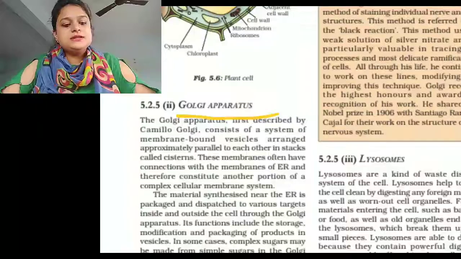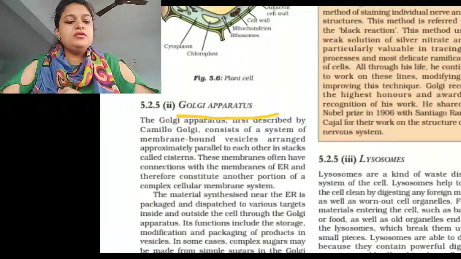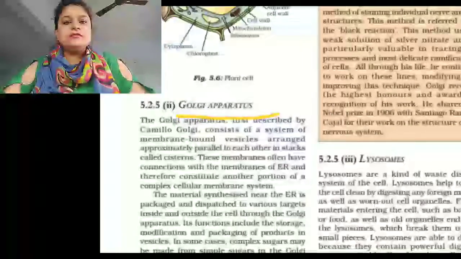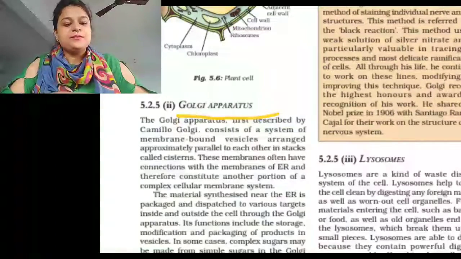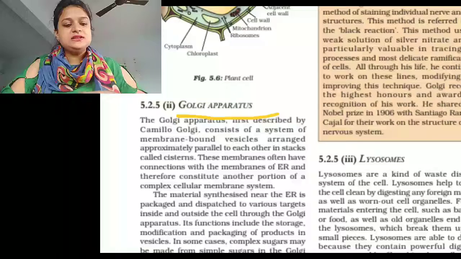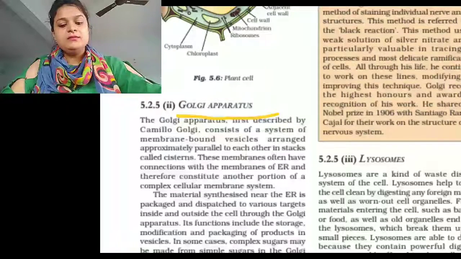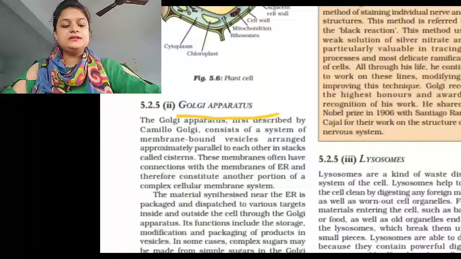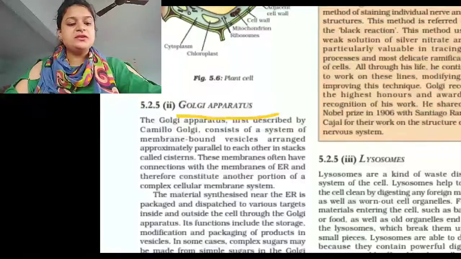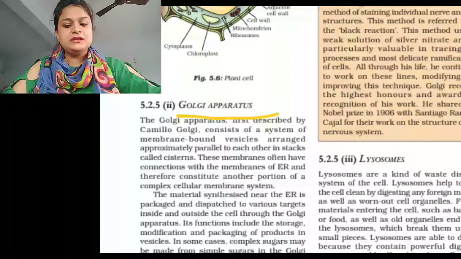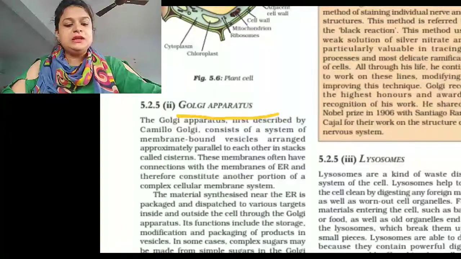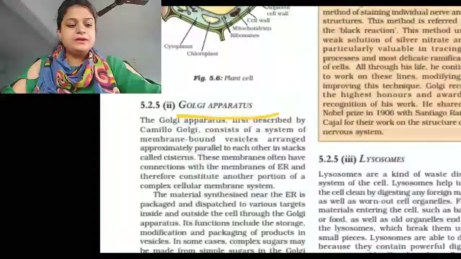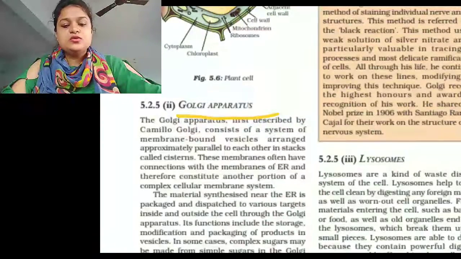Golgi apparatus consists of a set of membrane-bound, fluid-filled vesicles, vacuoles and flattened cisternae. Cisternae are usually stacked together in parallel rows. Golgi apparatus exists as an extensive network near the nucleus in the animal cell. However, the plant cell contains many free, distinct subunits of Golgi apparatus called dictyosomes.